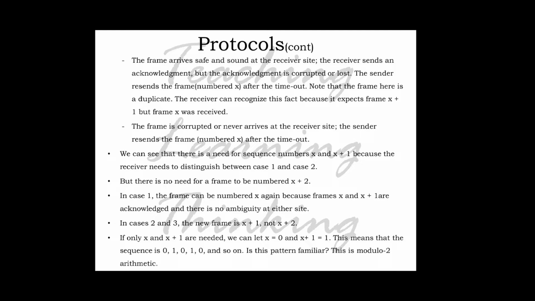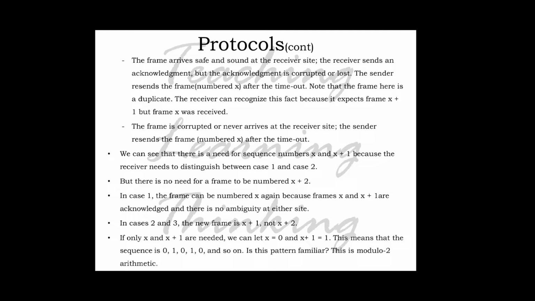So we can see that there is a need for sequence numbers x and x plus 1 because the receiver needs to distinguish between case 1 and case 2. But there is no need for a frame to be numbered x plus 2. In case 1, the frame can be numbered x again because frames x and x plus 1 are acknowledged and there is no ambiguity at either side. That's why we only use x and x plus 1, because it is enough for the communication. Once the receiver acknowledges x plus 1, it knows x plus 1 is received, so it can send x again.